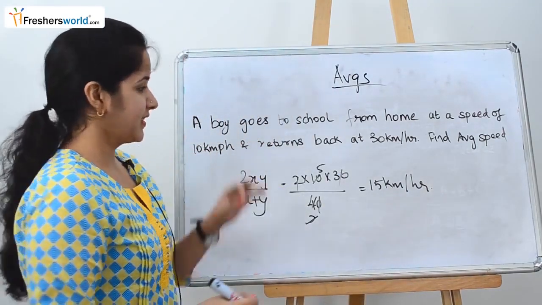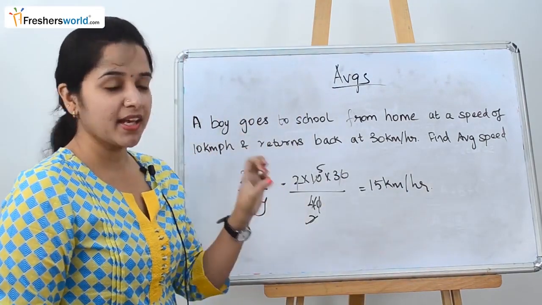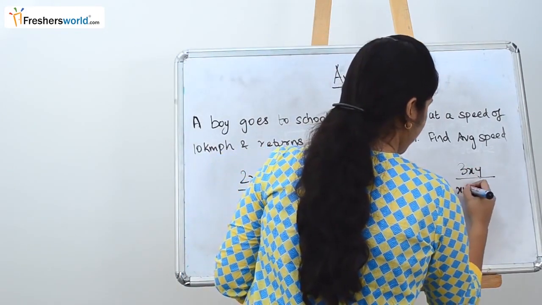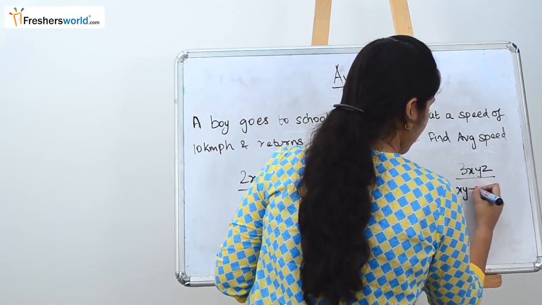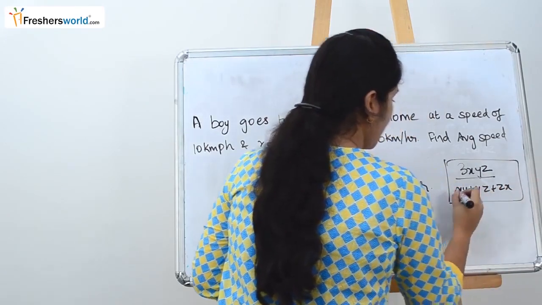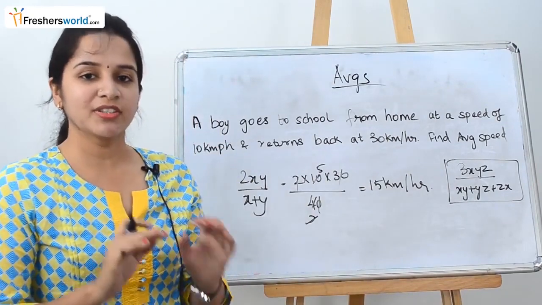How else can they ask? They can give you three speeds and ask you to find it using the formula 3xyz by xy plus yz plus zx. You can substitute in this formula to find the average speed for three variables.